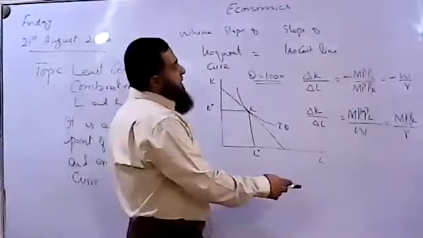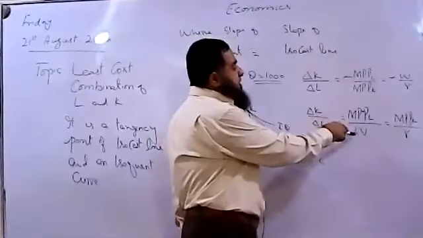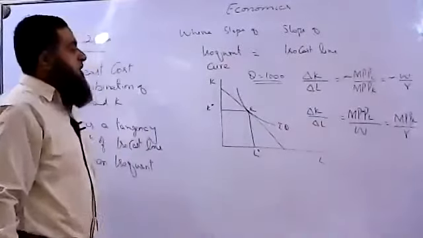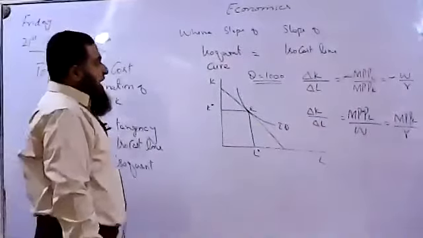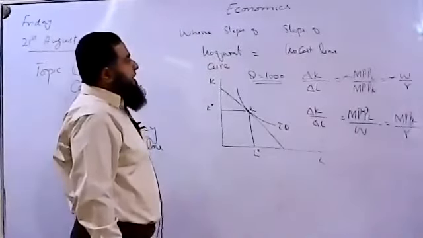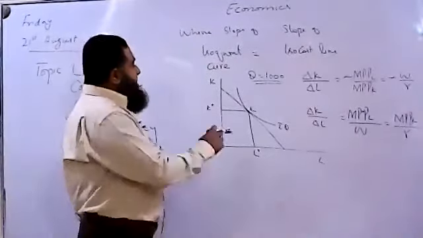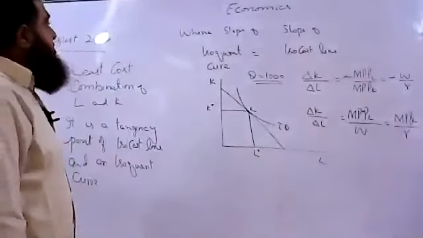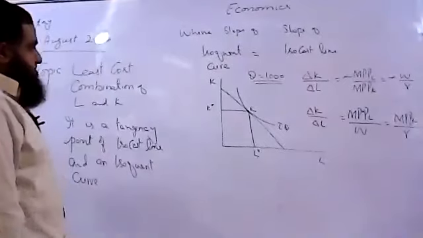Or we can say when each dollar spent on labor and capital has the same marginal physical product, at that point the cost of production of the producer will be minimized, and he is using the optimum combination of labor and capital in order to produce 1000 units of output.